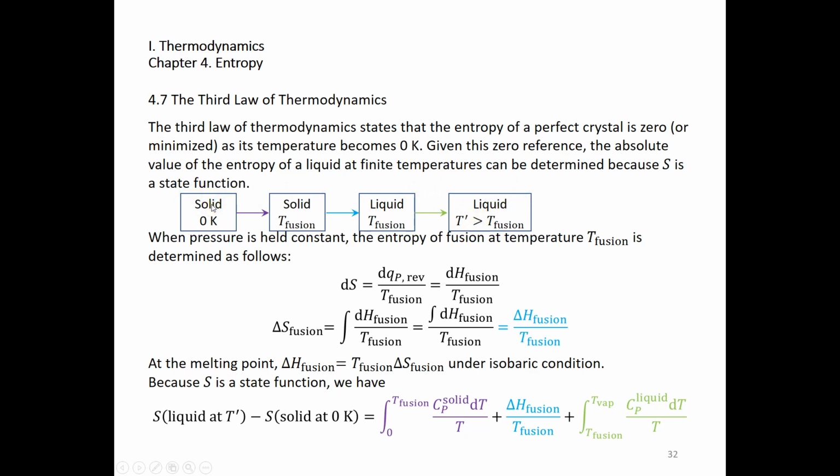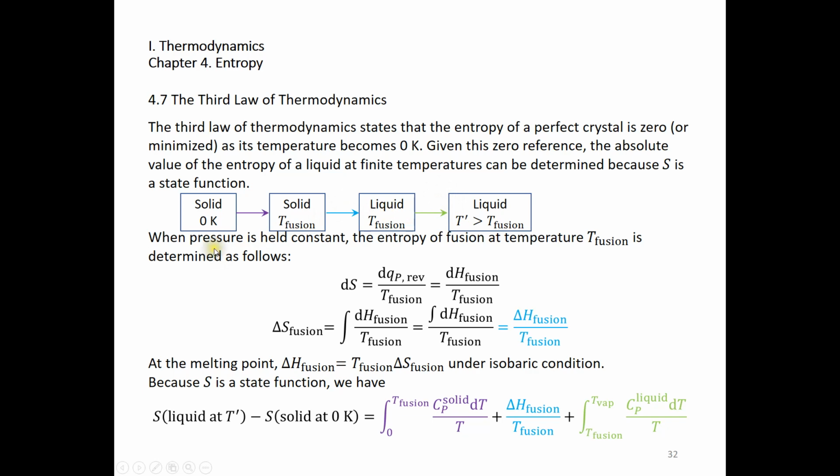The first step, we increase the temperature from 0K to the melting point. In the second step, the solid melts into liquid at the melting point. Above the melting point, we heat up the liquid. Because entropy is a state function, we just need to calculate the entropy change of the first step, of the second step, of the third step, and then we sum everything up.